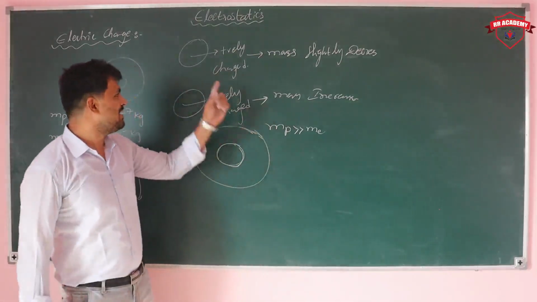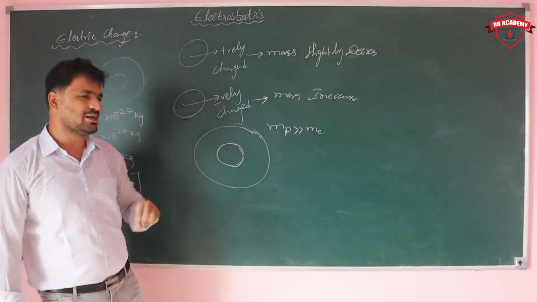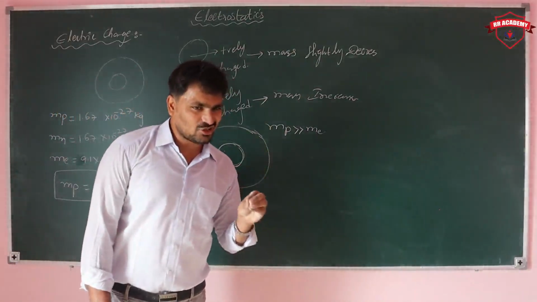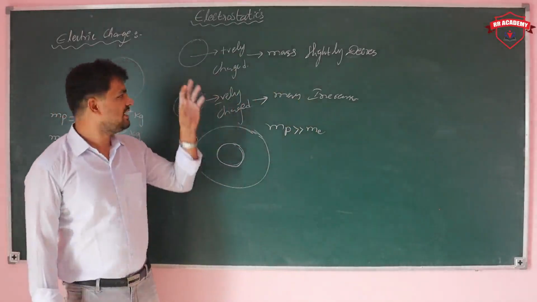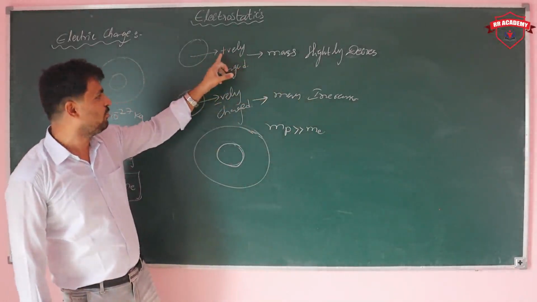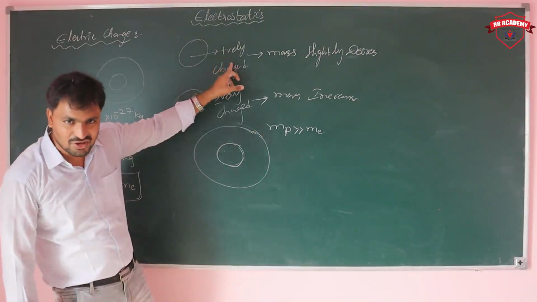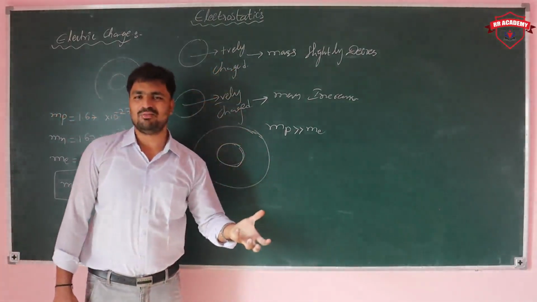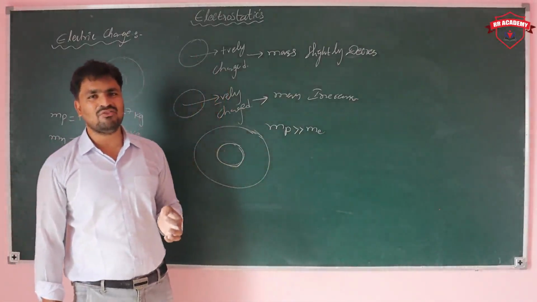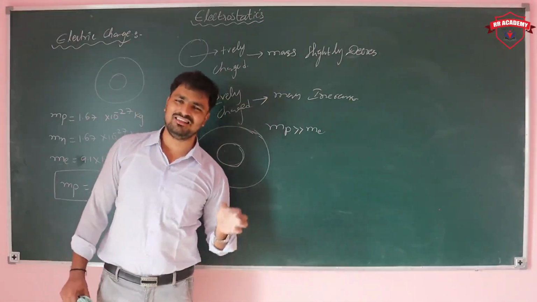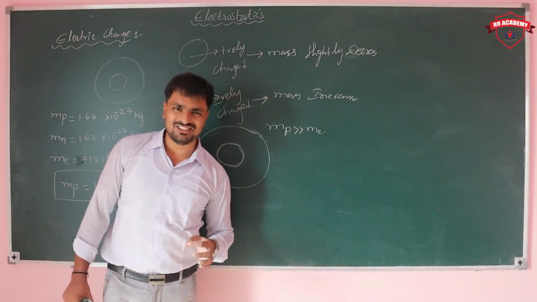If electrons are transferred from a body to another body, then the body becomes positively charged, because the number of protons is higher. In case the body has an equal number of electrons and protons, it is called neutrally charged.